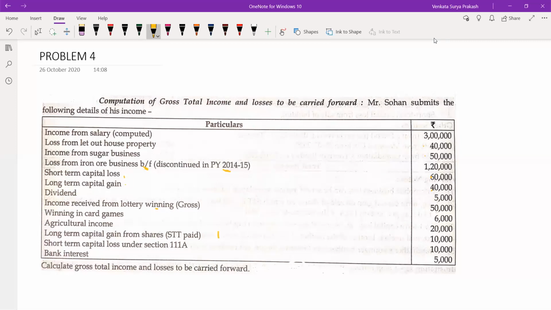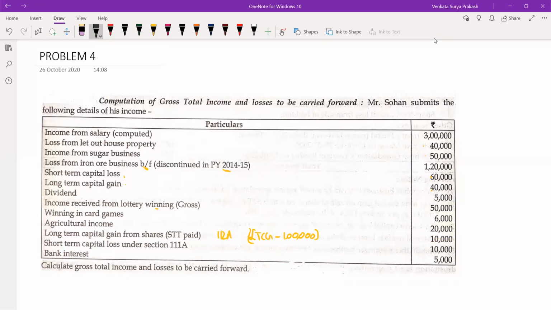Same as what I had mentioned earlier, 112A. What 112A says, in this case, long-term capital gain minus 1 lakh. If any difference is there, that difference is taxable. Here, what is the long-term capital gain? 10,000 is your long-term capital gain. 10,000 minus 1 lakh, you are having a negative. So ultimately, in this case, nothing is taxable. As per section 112A, nothing is going to be taxable. That's it. Now, short-term capital loss under section 111A, you are having 10,000. So you are having a loss under the particular section.